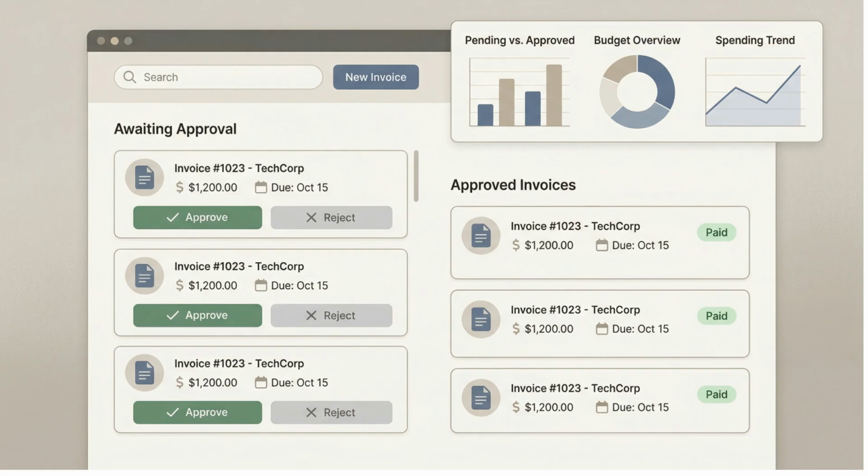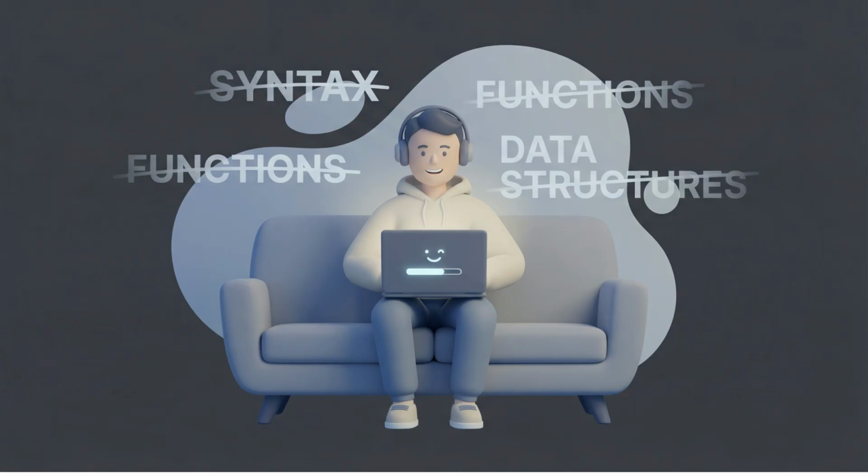Now, here's why vibe coding is such a big deal. There is very little learning curve. You don't need to know syntax, functions, or data structures. You just chat, and you get real app logic, not just screens.